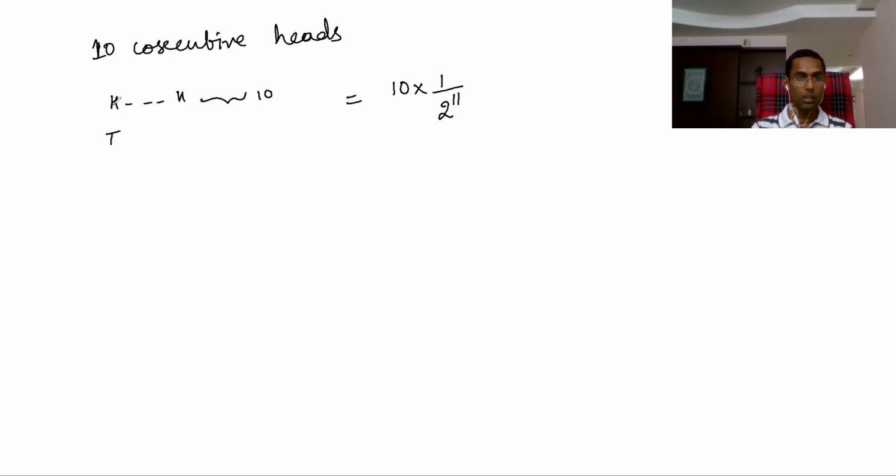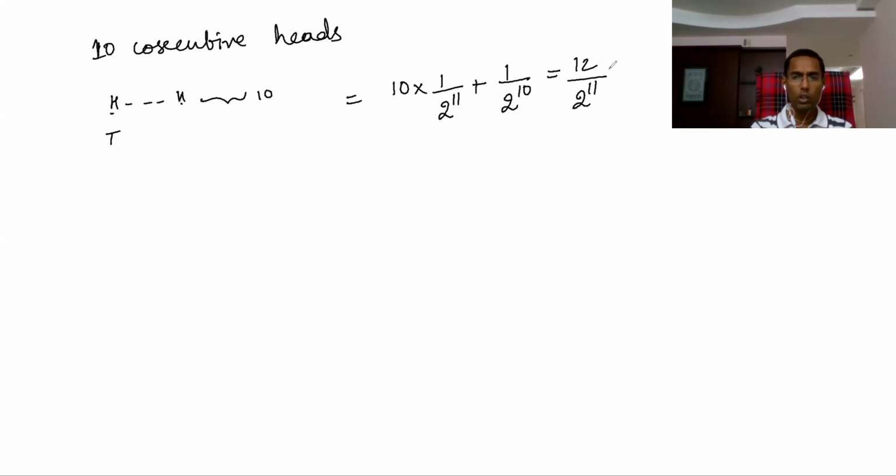Get the point? So the first case is 1 by 2 to the power of 10, because here head 10 times: 1 by 2, 1 by 2, 1 by 2. So 1 by 2 all to the power of 10. This is what you get. So here, if you add them, what you get is 12 by 2 to the power of 11, or you can say 5 plus 1.